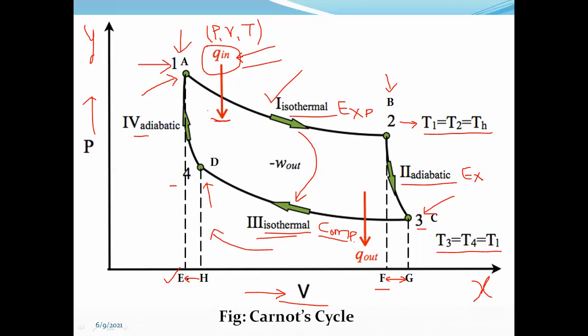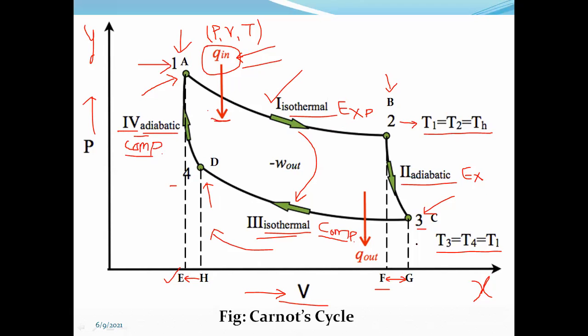So the fourth process is the compression process. Since it is sudden or fast, and it has a decrease in volume, it should be referred to as the fourth process, that is the adiabatic compression process.